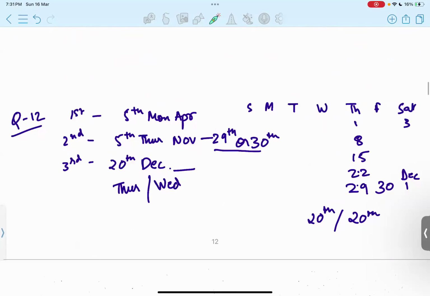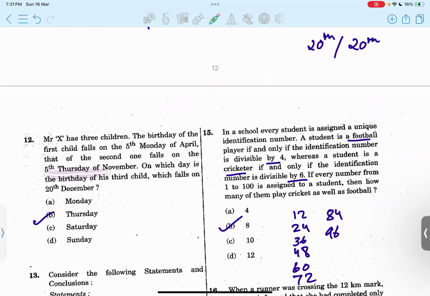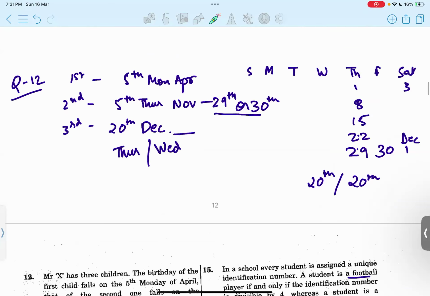Now it is given that it is the 5th Thursday of November. So for the 5th Thursday, 1st November can start from Thursday itself, or it can be from Wednesday, because there can be only 30 days in November. If we start from Thursday, we'll have 30th on Friday.